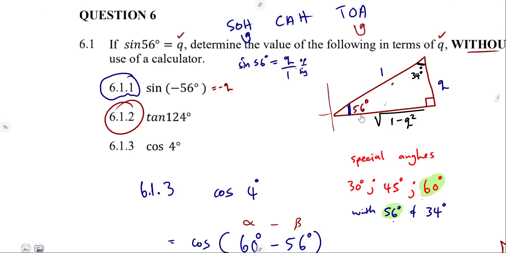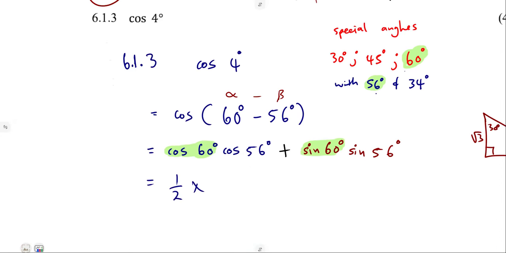Cos is adjacent over hypotenuse, so that is square root of 1 minus q squared over 1, the hypotenuse.